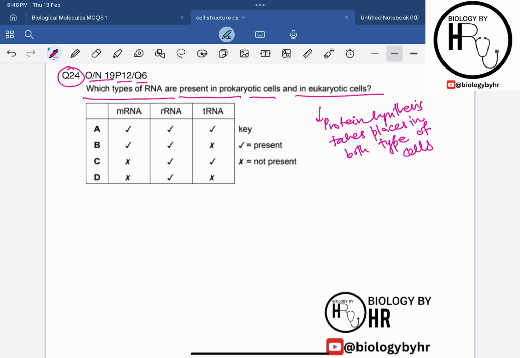So hence the RNA present in the prokaryotic cells and the eukaryotic cells must be all types of RNA: the messenger RNA, the ribosomal RNA and the transfer RNA. All of these three RNA are essential for protein synthesis. So hence the correct answer for question 24 is option A.